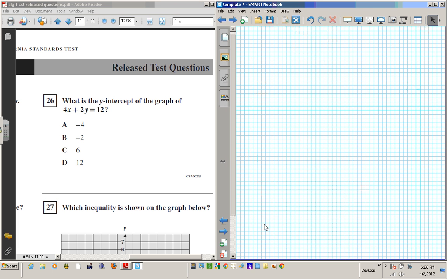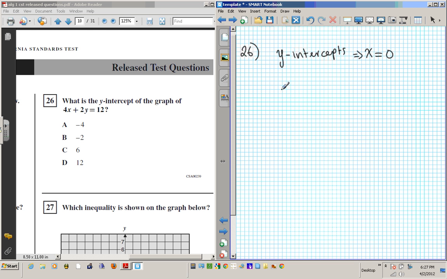All right, so 26 says, what is the y-intercept of the graph 4x plus 2y equals 0? So what again is y-intercept? Well, the graph intercepts the y-axis when x is 0. That's what the y-intercept is. When x cuts the y, when x is 0, because when x is 0, you're right on the y-axis. But when x starts getting a value, then it starts to move away from the y-axis. So y-intercept basically means x is 0.